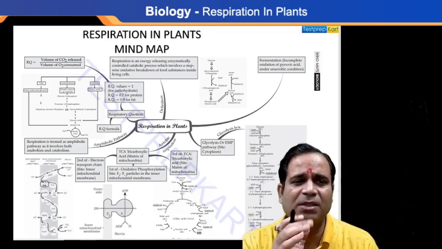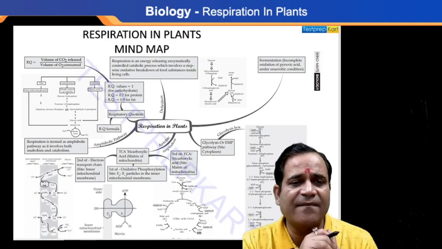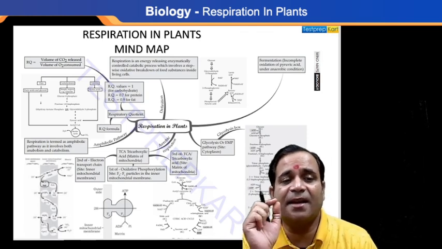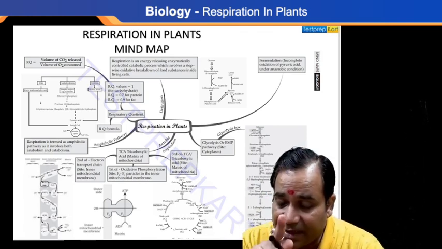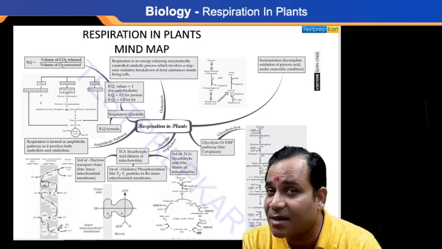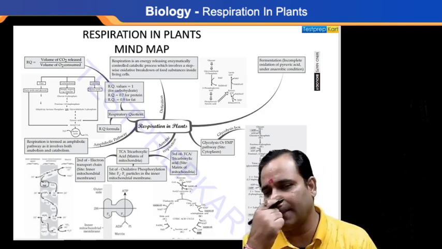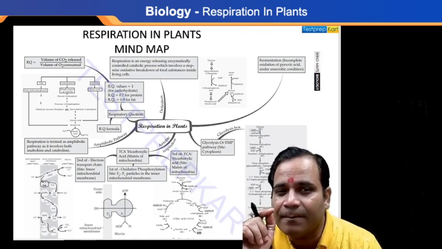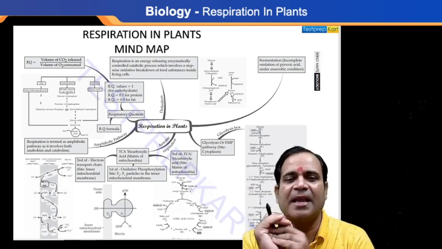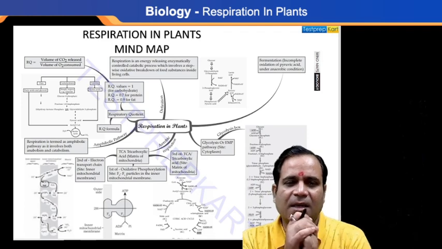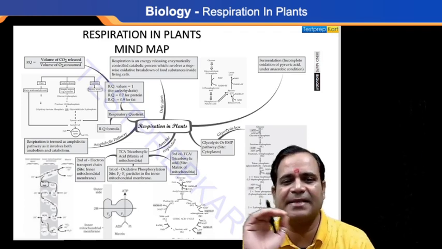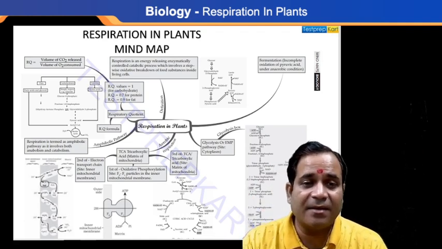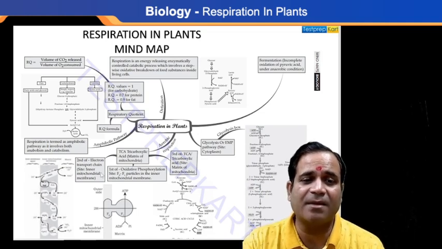Let's see here. Respiration is termed as an amphibolic pathway. The amphibolic pathway means that it involves both anabolism and catabolism. Anabolism is the formation process, while catabolism is the breakdown process. This process goes on continuously. The electron transport chain is the site of the inner mitochondrial membrane, my dear.